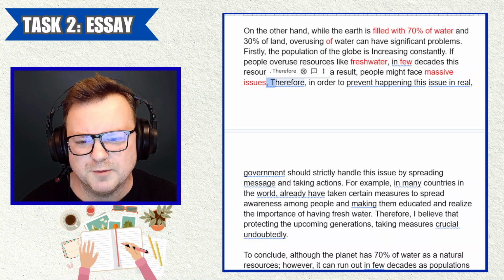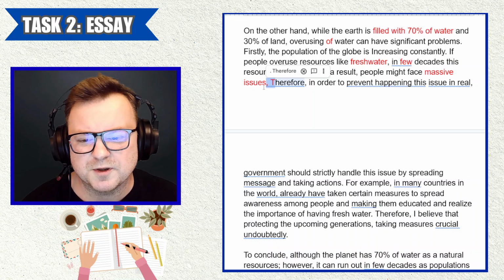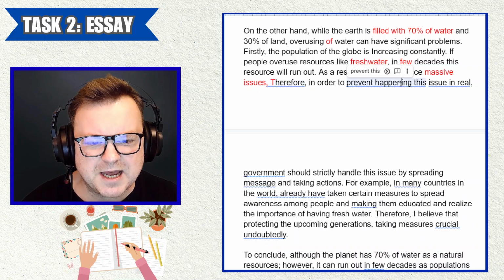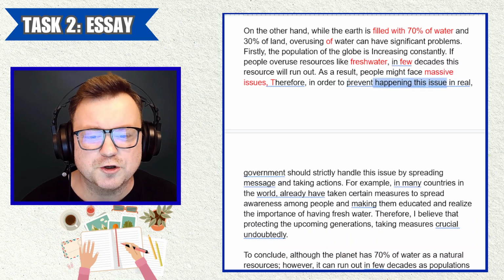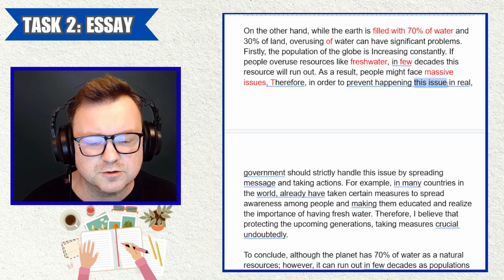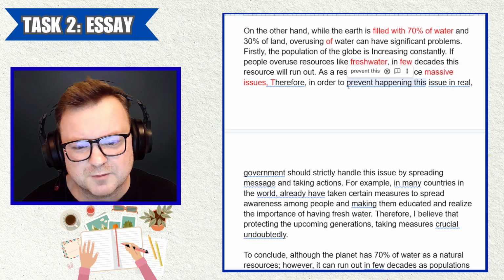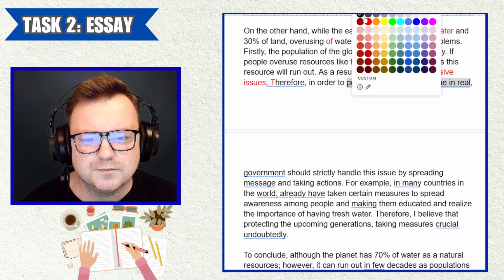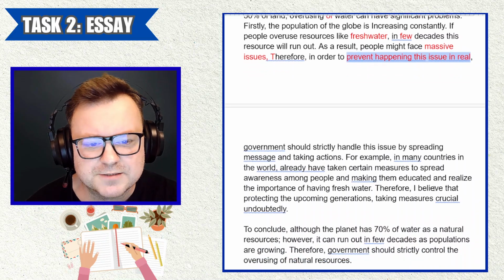And then you have comma, therefore. So there's a problem with punctuation there. Should be full stop. Therefore, in order to prevent happening this issue in the real. In order to prevent this issue from happening in reality, in real life, maybe, to prevent happening this issue. Word order is wrong. In real is just a wrong prepositional phrase.